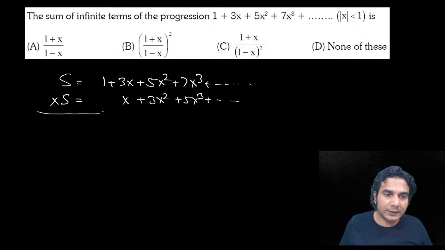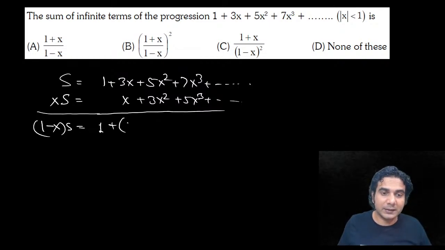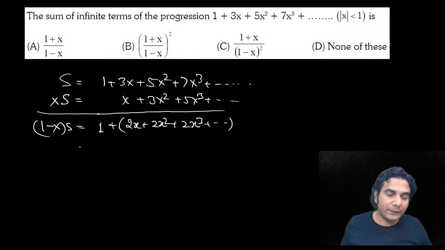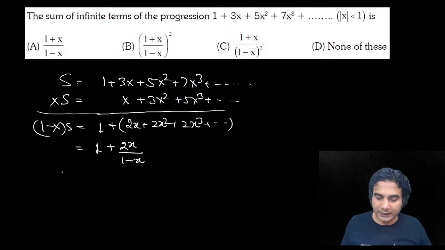Now subtract. So if you subtract it, it is going to be 1 minus x into S is equal to 1, write 1 as it is, plus from this place you're going to get a GP, so put the brackets. So it's 2x plus 2x square plus 2x cube and so on, an infinite GP, so you can write the answer easily. First term 2x, a upon 1 minus r is x. All right. So now take the LCM.